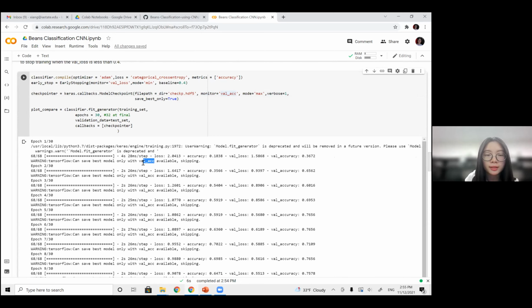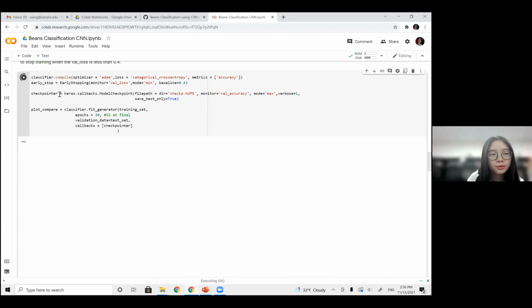This means this metric is not available, because the output has loss, accuracy, validation loss, validation accuracy. So it should be accuracy here instead of ACC. In this way, it will monitor the validation accuracy and save the weights with best performance to this path. Now let's train the model.